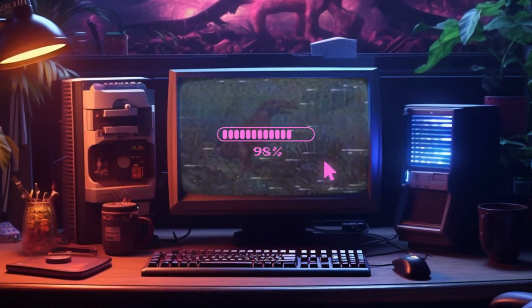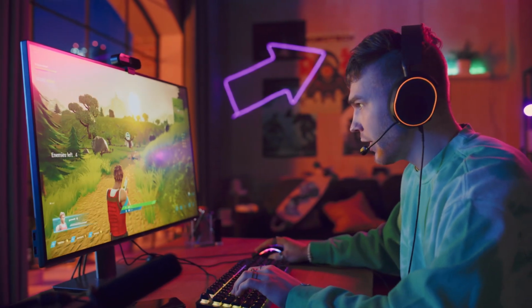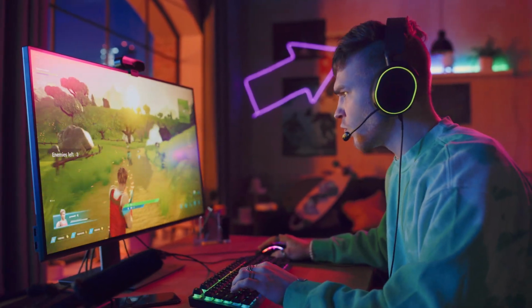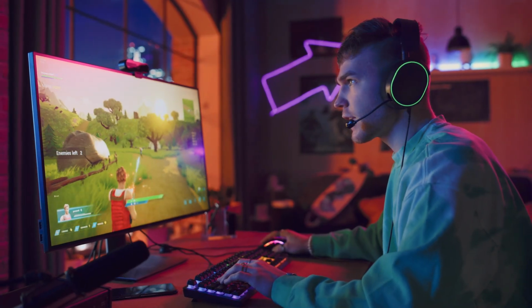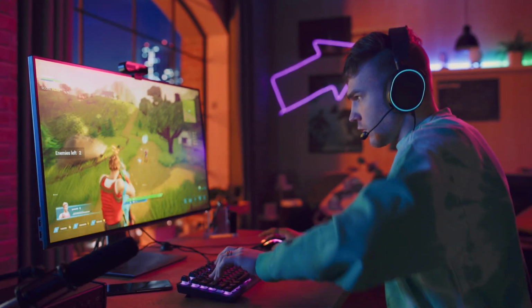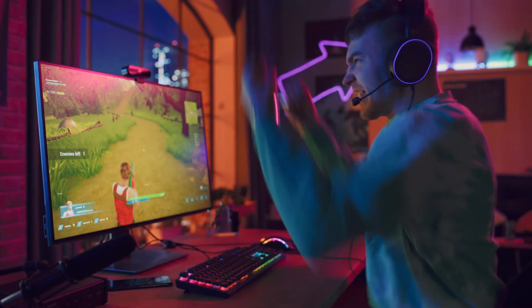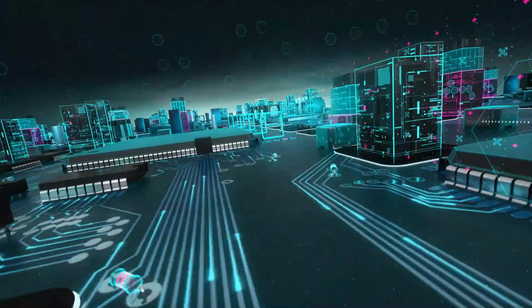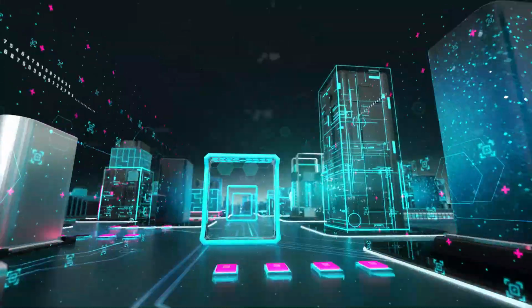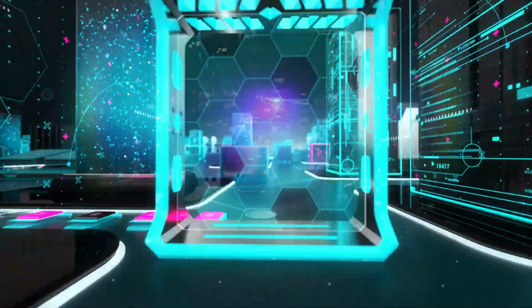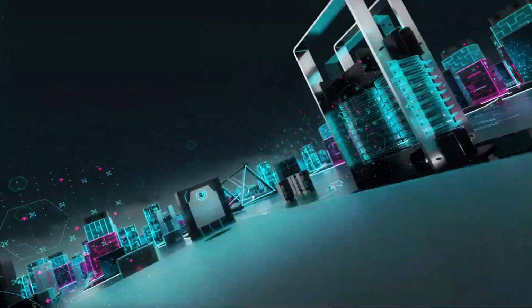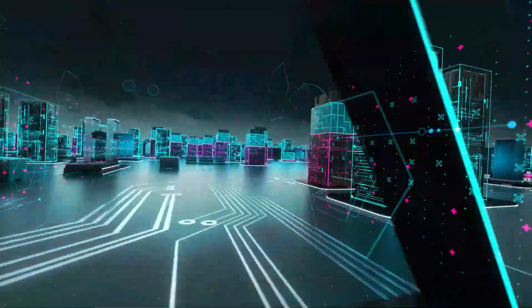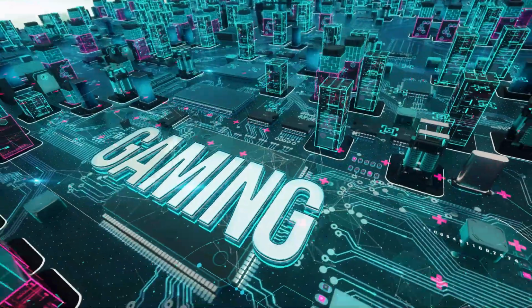When it comes to gaming, Nobara takes the lead for anyone looking for a plug-and-play experience. Steam, Proton, and DXVK are already pre-installed and pre-configured, allowing you to jump straight into your games. For a smooth and hassle-free gaming experience, Nobara is hard to beat. However, Cachy leaves the gaming setup to the user. You'll need to manually configure Wine, Proton, and other gaming tools. While Cachy provides excellent performance once everything is set up, it's not as streamlined for gaming as Nobara, which is perfect for users who want a ready-to-go system for gaming.